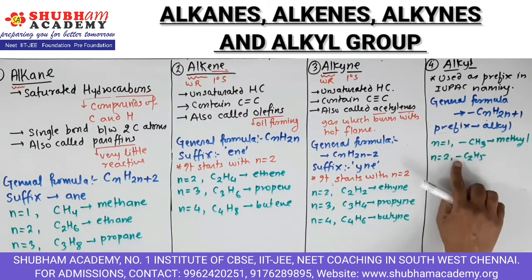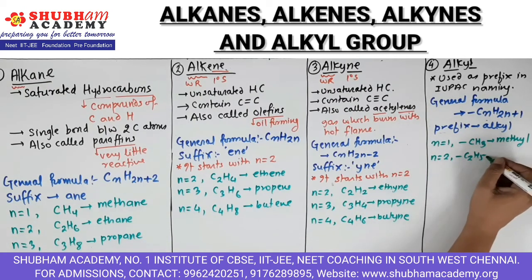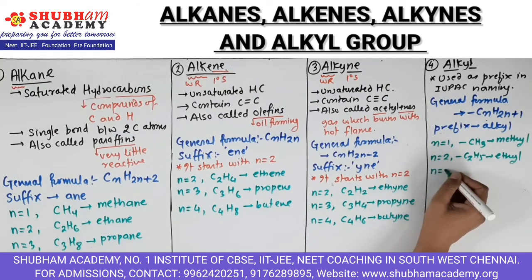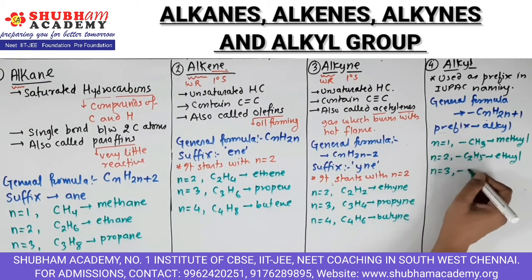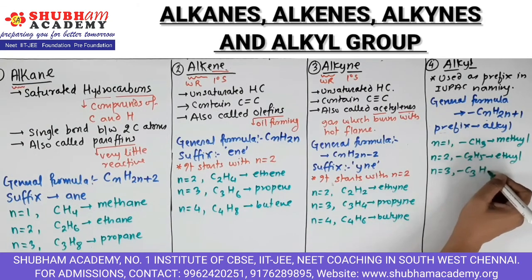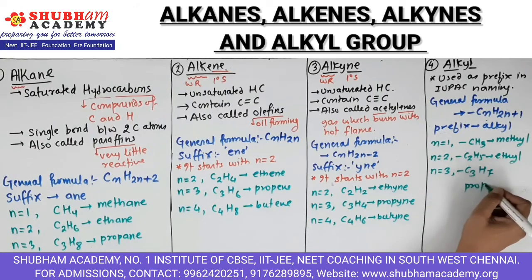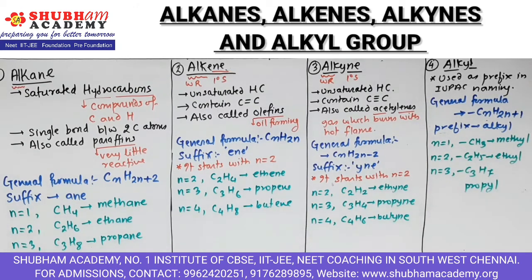Keep in mind I am putting one bond here, so this will become ethyl. n is equal to 3, C3H7, the name becomes propyl. So this is all about alkane, alkene and alkyne.